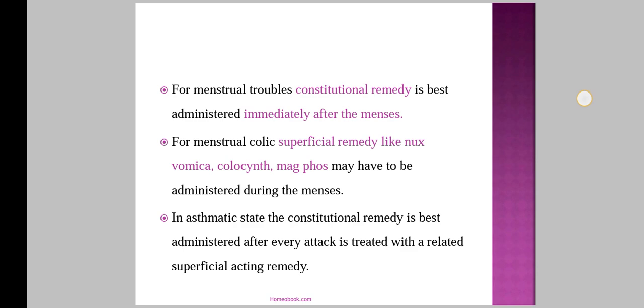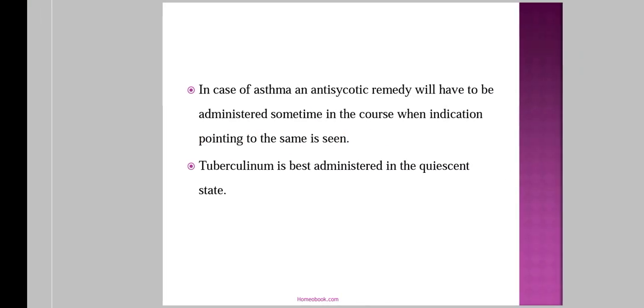Then in asthmatic state, the constitutional remedy is best administered after the attack, which is treated with a related superficial acting remedy. Means when there is a sudden acute exacerbation of symptoms, after that acute attack you give the constitutional medicine, but during the attack you use the superficial acting remedy.